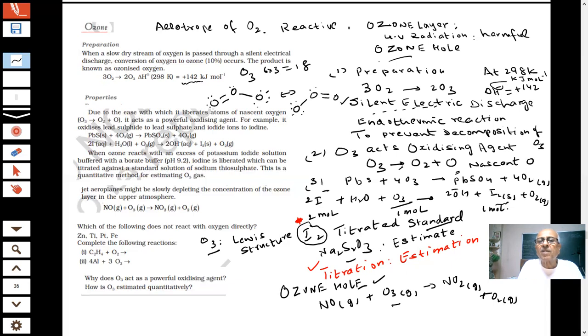A single bond is 6 electrons, a double bond is 4 electrons. So you are aware of this. How do you write it? All the bond lengths are equal. If we find the values, the bond length is around 128 picometers and the bond angle is around 117 degrees. It is used as a disinfectant, germicide, for sterilization of water, and as a bleaching agent for oils.